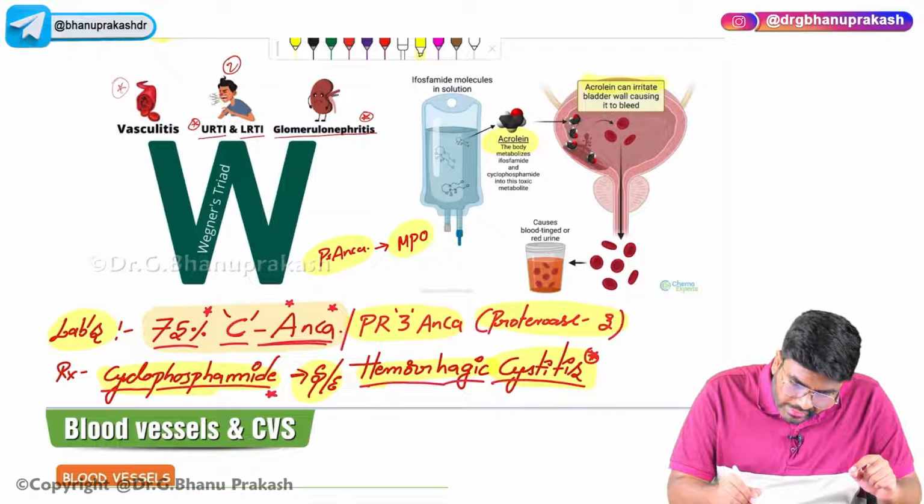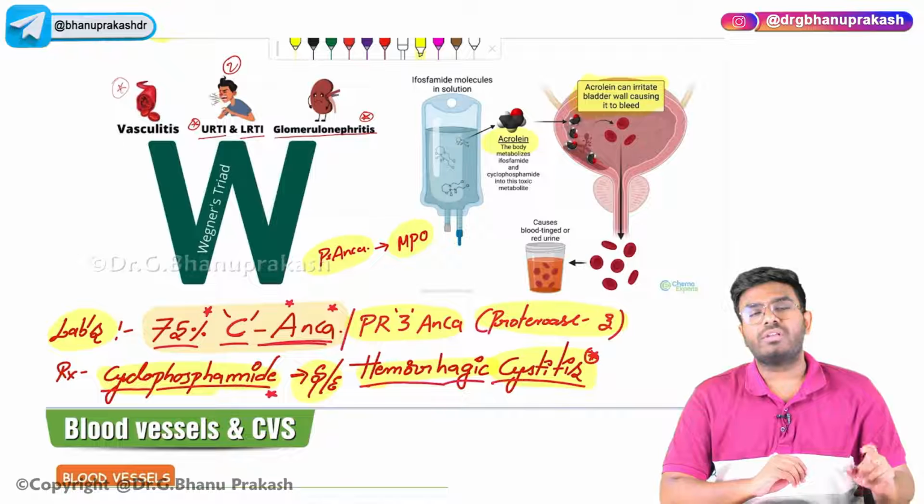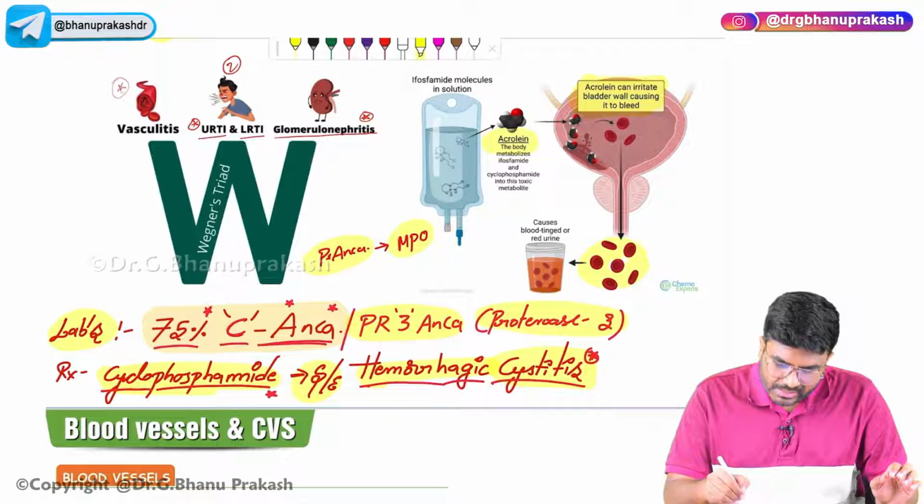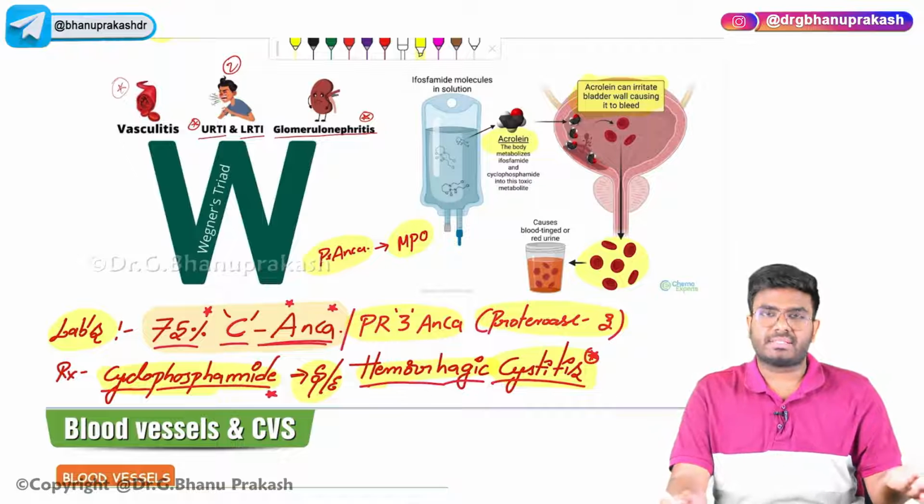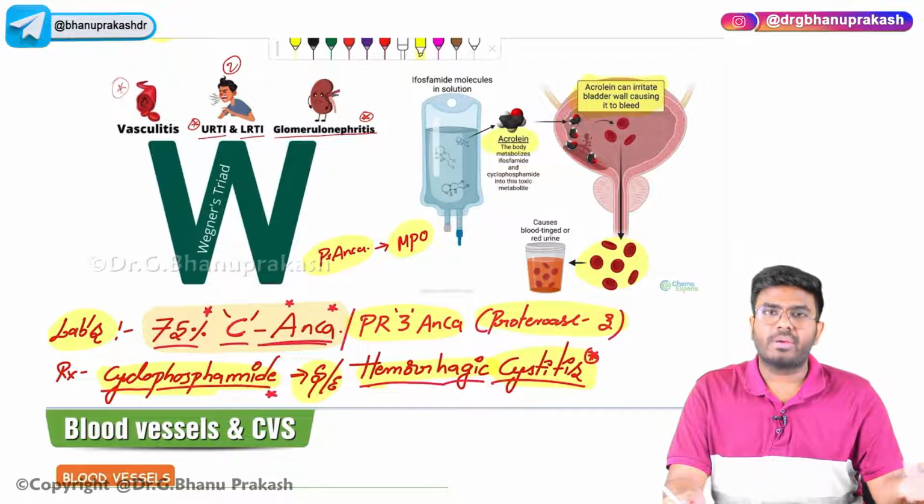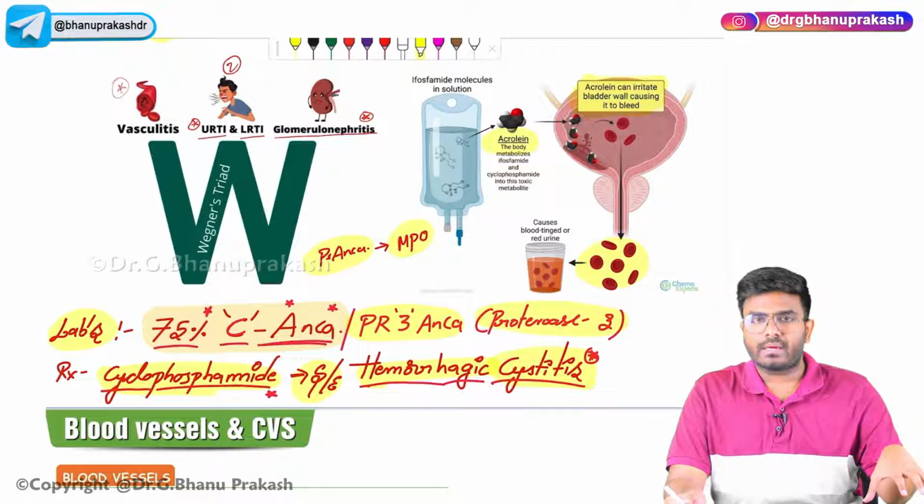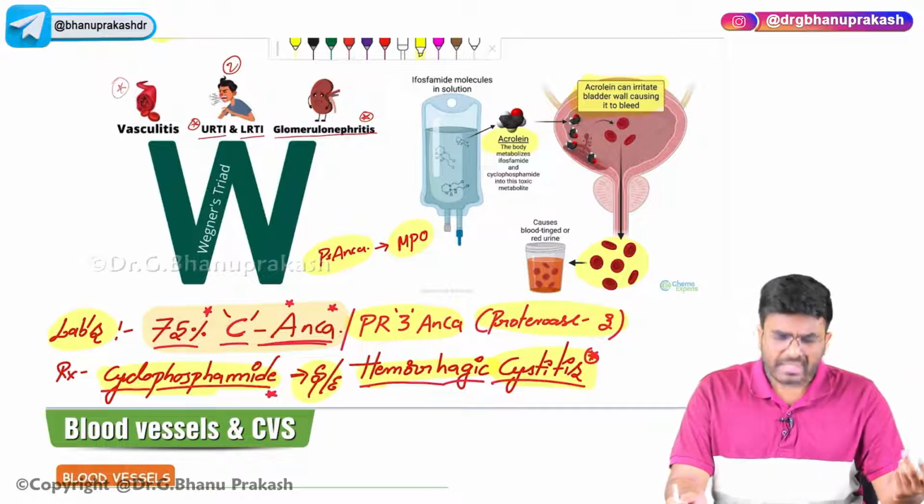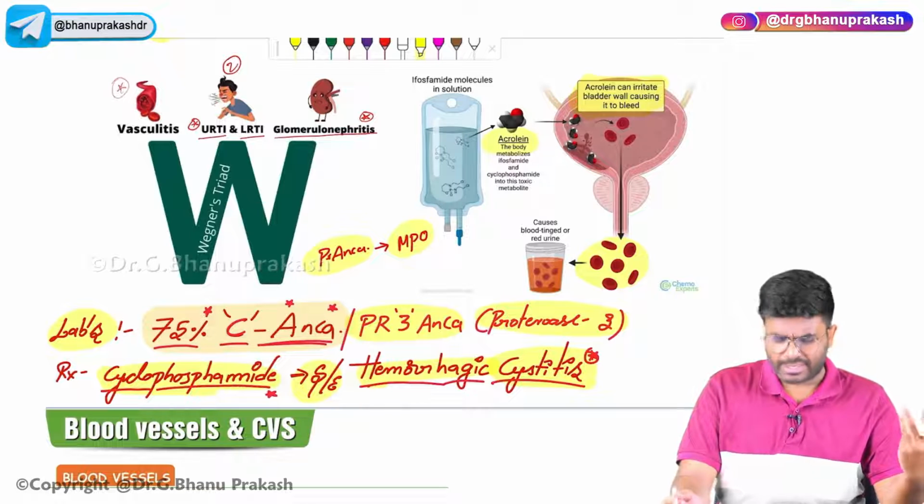This acrolein will irritate the bladder. It will cause inflammation of the bladder and bleeding of the bladder, which causes hemorrhagic cystitis. Hemorrhagic means bloody. The blood is coming out in the urine and there is inflammation of the bladder, and the inflammation of the bladder is because of acrolein. Acrolein is a metabolite of cyclophosphamide, and cyclophosphamide is used for the treatment of Wegener granulomatosis.